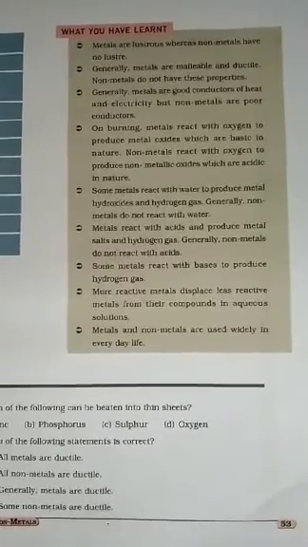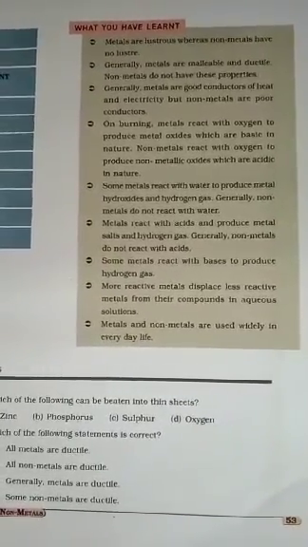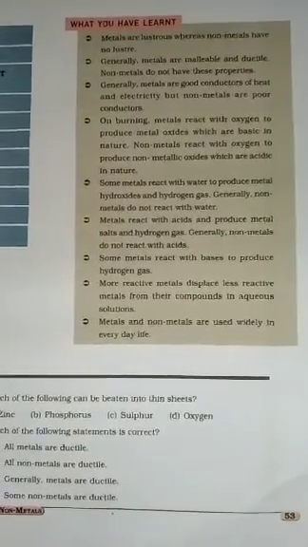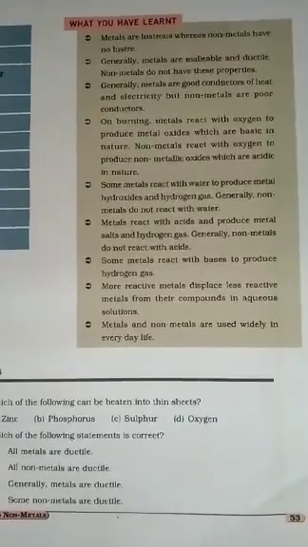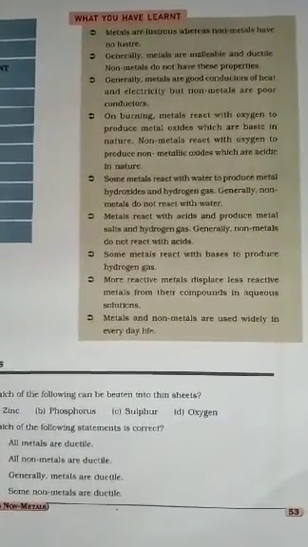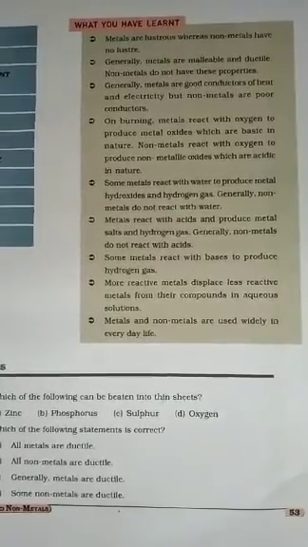On burning, metals react with oxygen to produce metal oxides, which are basic in nature. Non-metals react with oxygen to produce non-metallic oxides, which are acidic in nature. Some metals react with water to produce metal hydroxide and hydrogen gas. Generally, non-metals do not react with water.